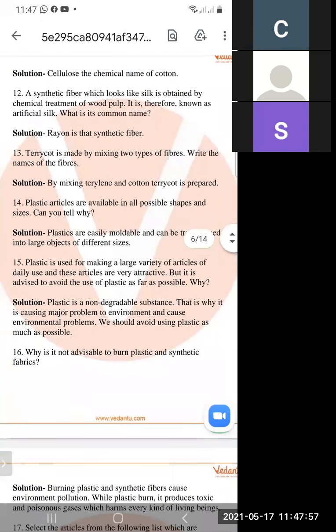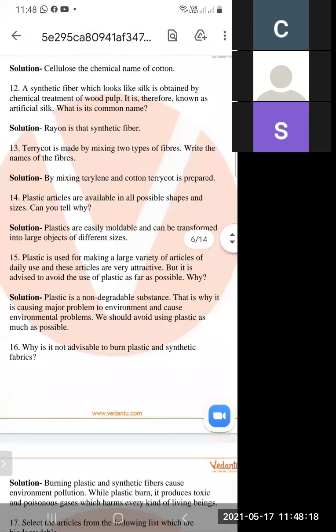So what is the question? Plastic articles are available in all possible shapes and sizes. Can you tell why? Because plastic can be deformed into another shape and into other objects, and it can be available in different sizes and forms. Why is it available in different shapes?